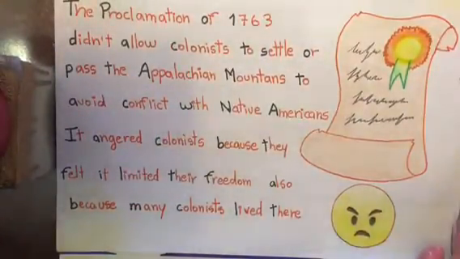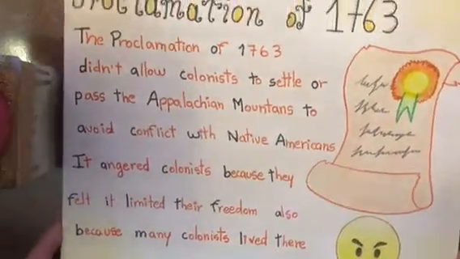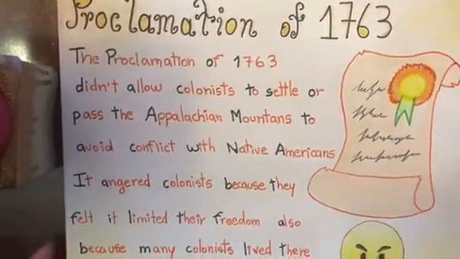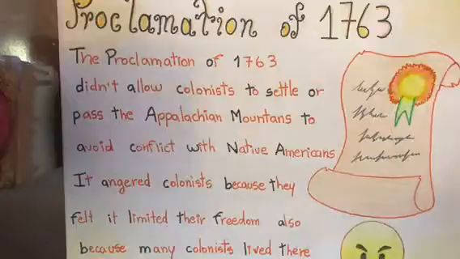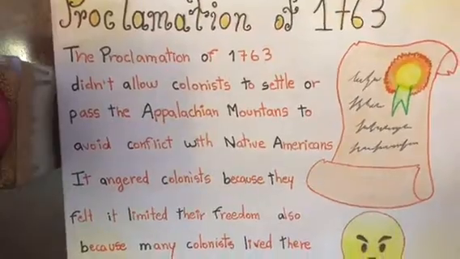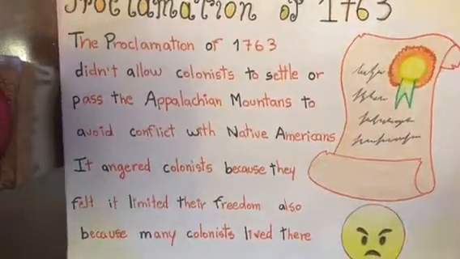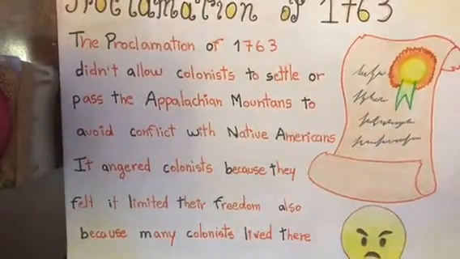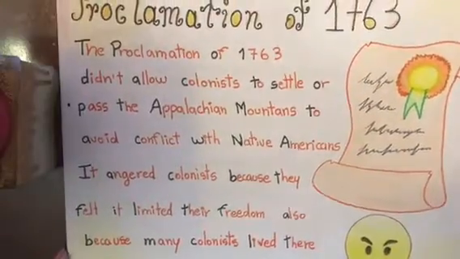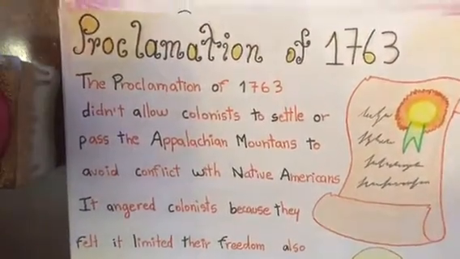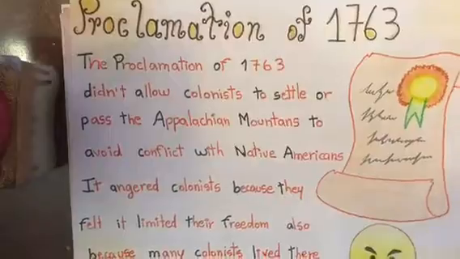Proclamation of 1763. Under the Proclamation of 1763, colonists were unable to settle on or past the Appalachian Mountains. This was done to avoid conflict with the Native Americans. The colonists were angered by this because they felt that it was limiting their freedom, and they were also angered because many of the colonists lived there.